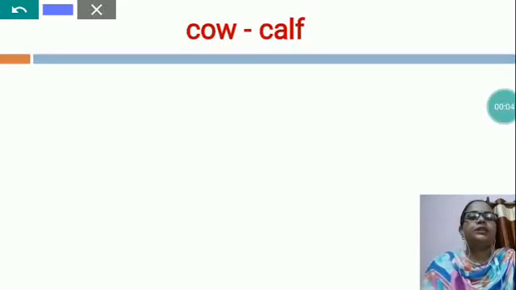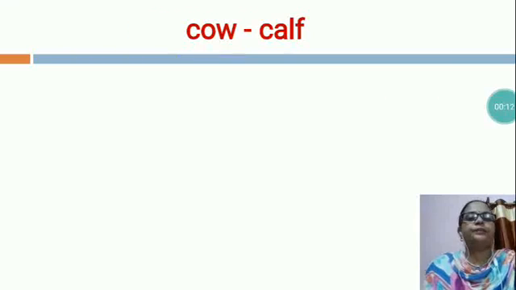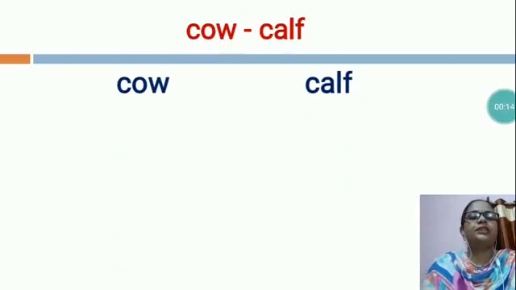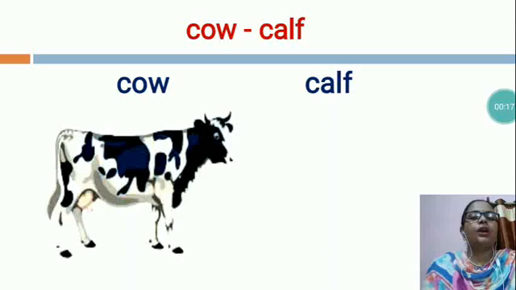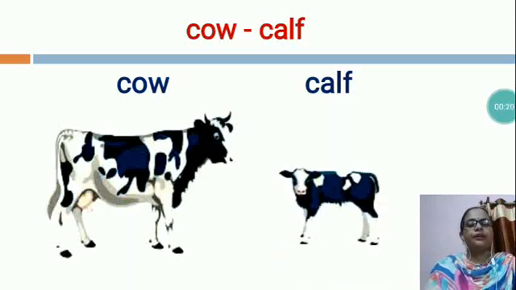Now, this is cow. Cow young one is called calf. You can see, dear students, this is the picture of cow and this is the picture of calf. A baby cow is called a calf. A cow gives us milk and feeds on grass. Its baby calf feeds on milk 3 to 6 hours per day. So, the cow baby is called calf.